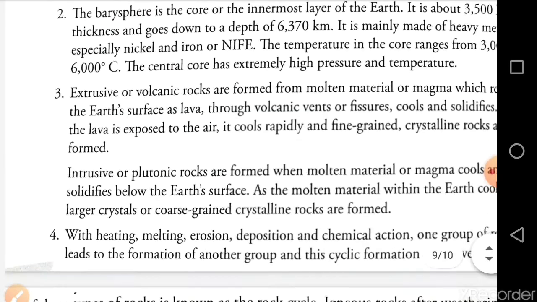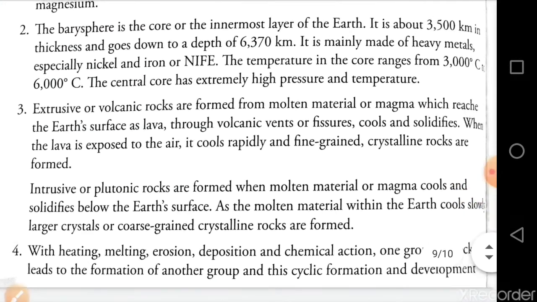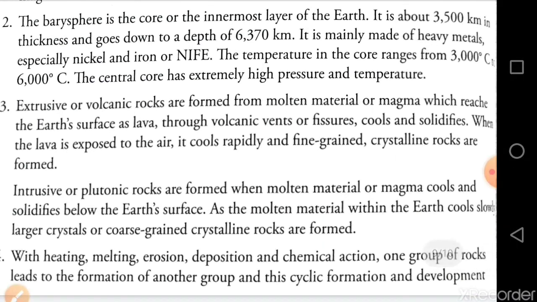तो वी कैन सी एंड वी कैन राइट लाइक दिस वे. Extrusive or volcanic rocks are formed from molten material or magma which reaches the earth's surface as lava through volcanic vents or fissures, cools and solidifies. When the lava is exposed to the air, it cools rapidly and fine-grained crystalline rocks are formed. ठीक है. And you can give the answer. Example: basalt rock is made this way.